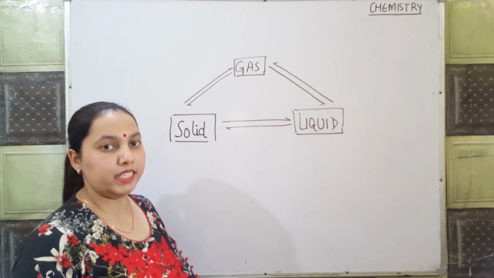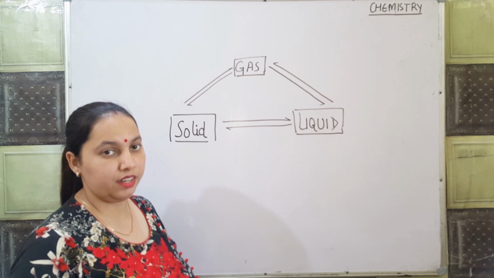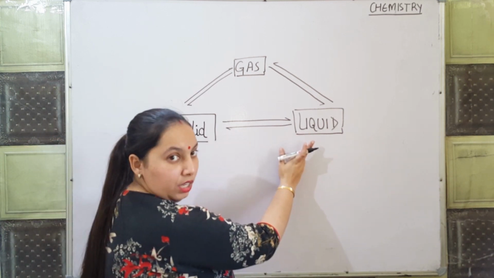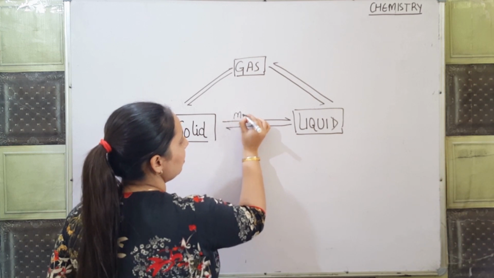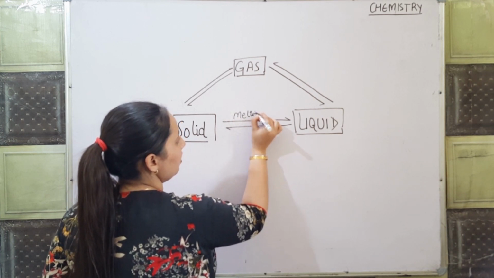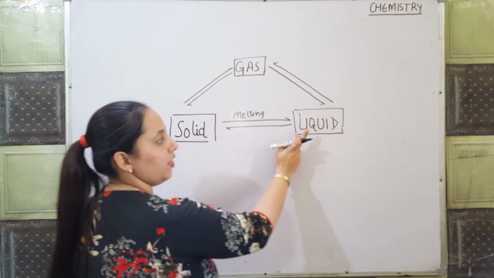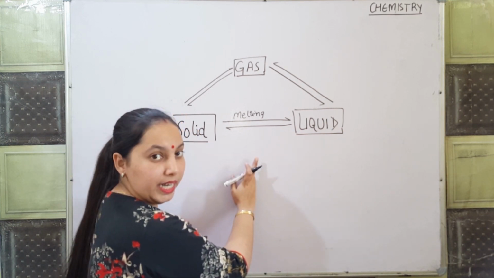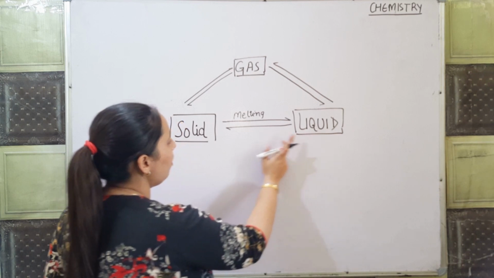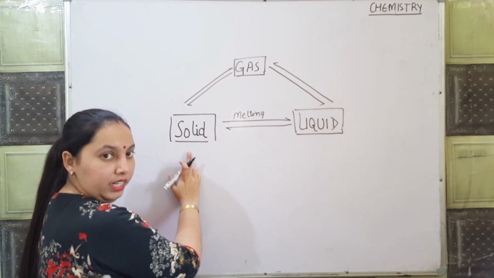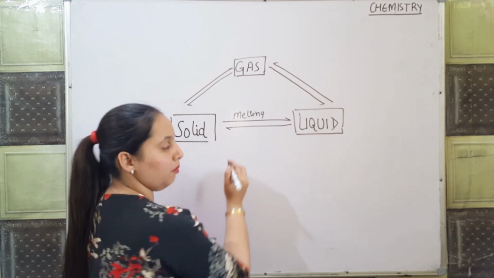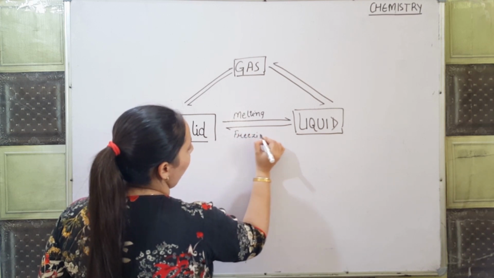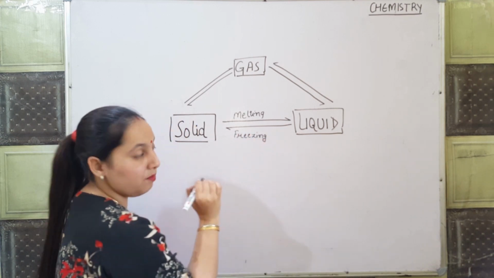This is the complete table for the change of state. When a solid is converted into a liquid by increasing the temperature, it is known as melting. When a liquid is converted into a solid by decreasing the temperature, it is known as freezing or solidification.